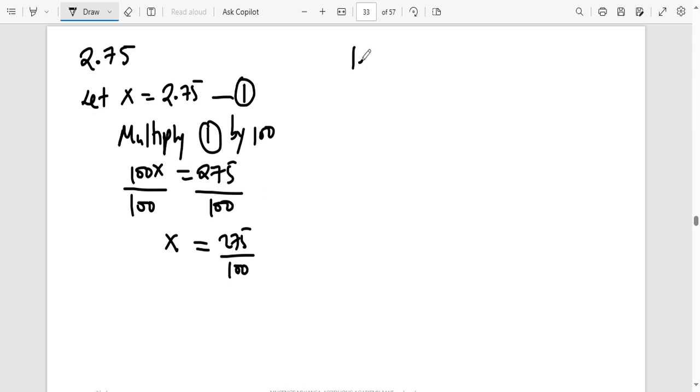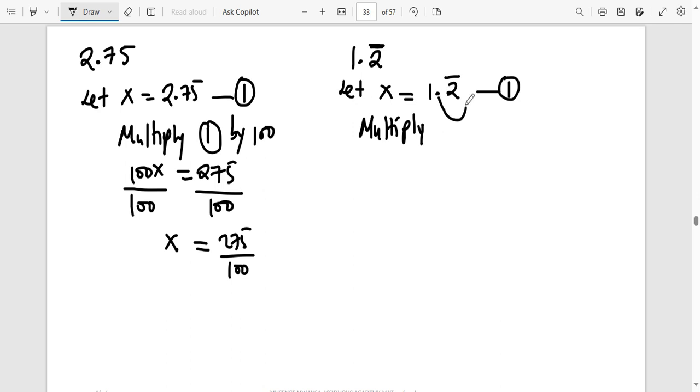But for a number like 1.2 with a dash on top, this one is non-terminating. How do you show it as a rational number, or express it in the form of a fraction? So what you do is the same. Let x be equal to 1.2 repeating. The first thing you want is the decimal in front of the number that is repeating. For this one, yes, it is. So that step we are going to leave. The next step is to take the decimal behind the number that is repeating. So we want to move the decimal once.